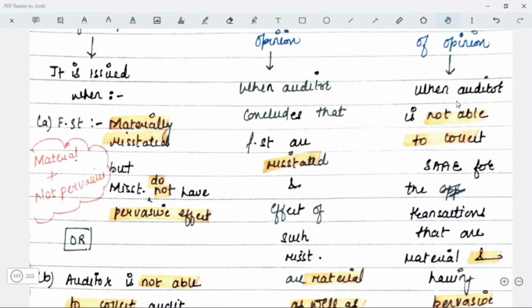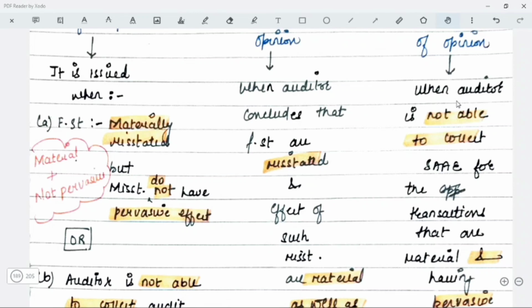Even when you are unable to collect the audit evidence, you are still going to give a qualified opinion if the misstatement is material and not pervasive. But if it is material plus pervasive, then you will have to see whether you are able to obtain the sufficient and appropriate audit evidence or not. If you are able to collect the sufficient and appropriate audit evidence, then you are going to give the adverse opinion. But if not, then you are going to give the disclaimer of opinion.